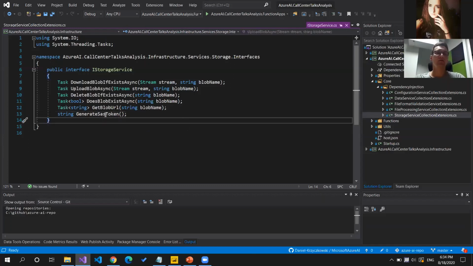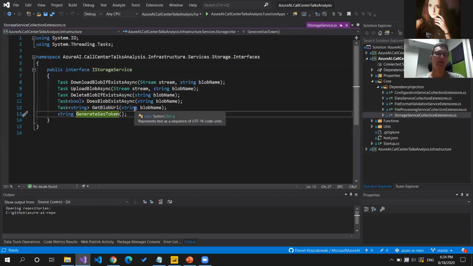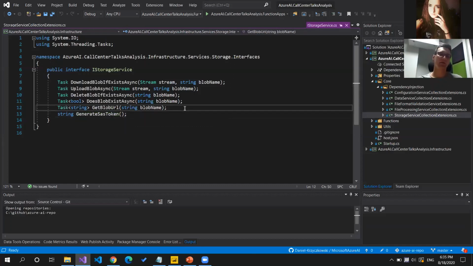So we decided to generate those temporary shared access signatures, add them to the URL link, and then the service was able to connect and get the blob content. After a few minutes, it's configurable, we were able to, I would say, deprecate this SAS token.